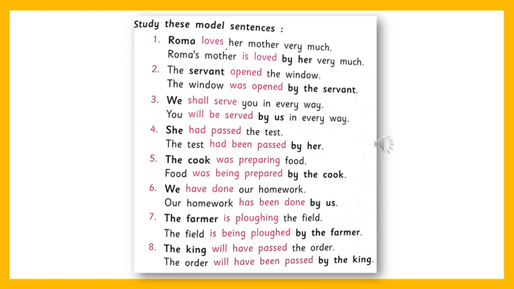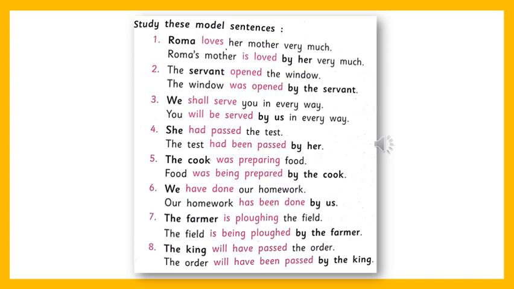Here some different types of sentences are given. These models we can go through. First one is Roma loves her mother very much. When we change it into passive voice, Roma's mother is loved by her very much. Second one, the servant opened the window. The window was opened by the servant. Third one, we shall serve you in every way. You will be served by us in every way.